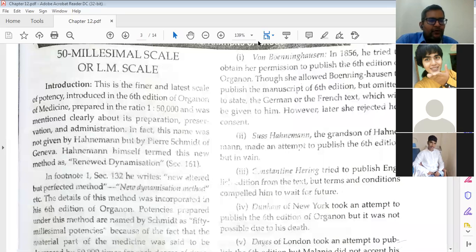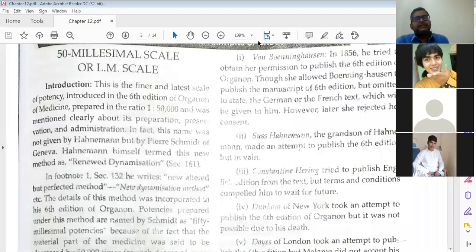In fact, the name was not given by Hahnemann. This 50 millisimal scale, LM potency, was not named by Hahnemann, but he introduced this potency in the 6th edition of Organon, with the ratio of medicine to vehicle of 1:50,000.